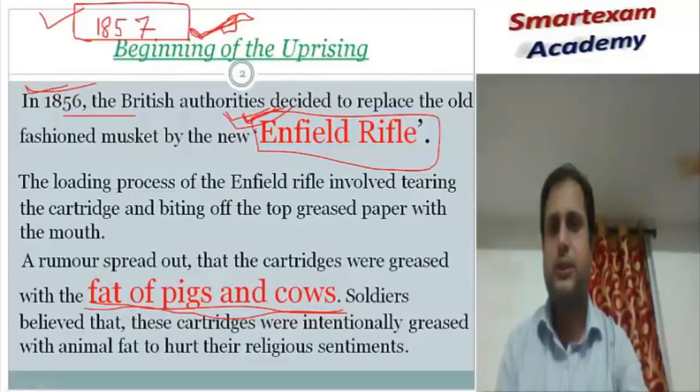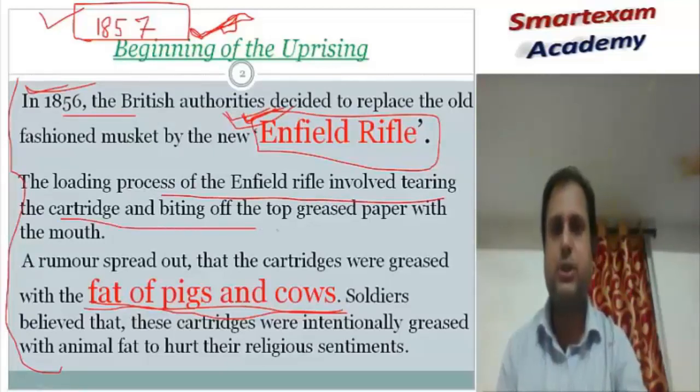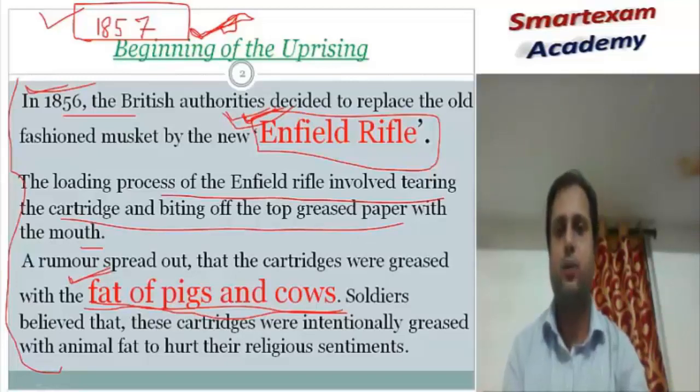Here you can see the introductory part of the revolt of 1857. The loading process of the Enfield rifle involved tearing the cartridge and biting off the greased paper with the mouth. So a rumor spread that the cover contained the fat of pig and cow.